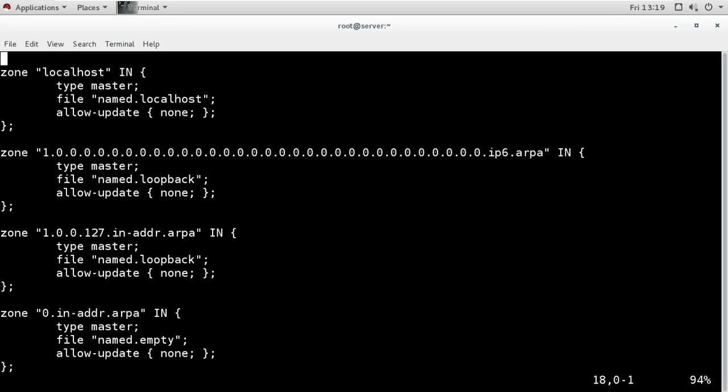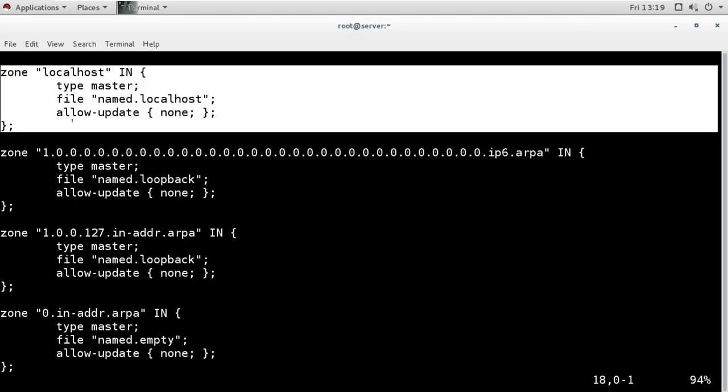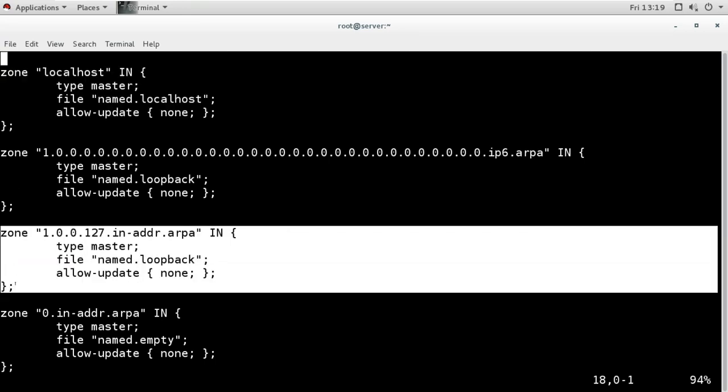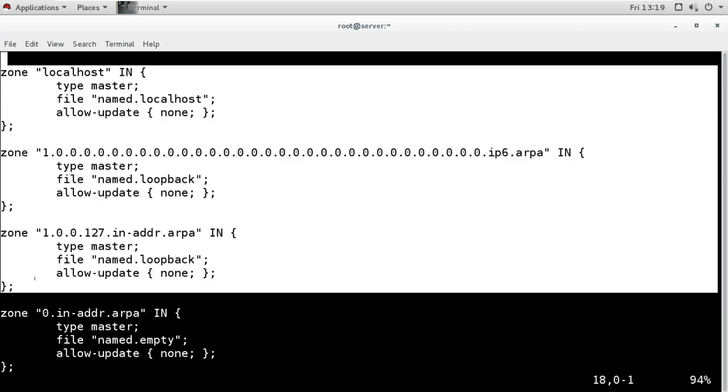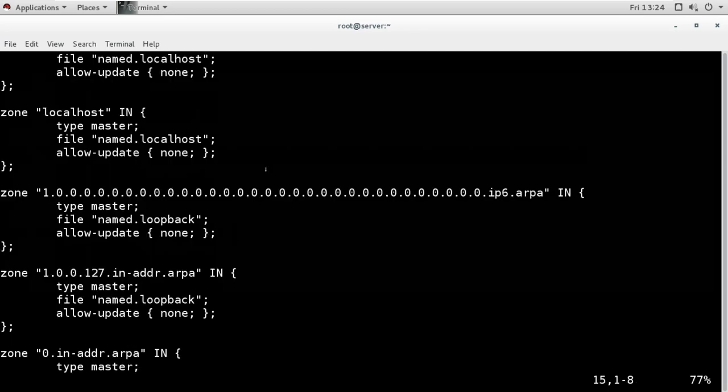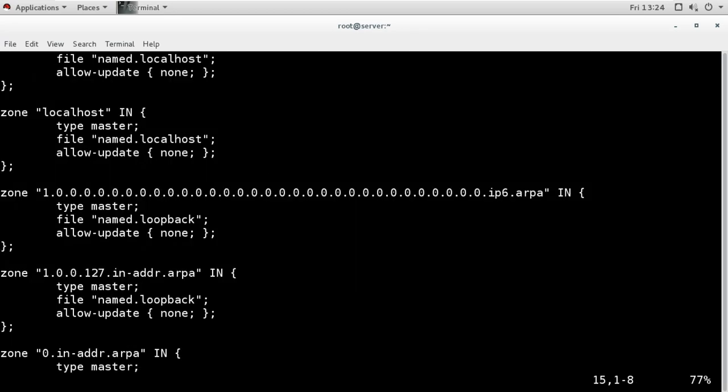Forward zone information we have to add like this, and reverse zone information we have to add like this. So we want to configure it like this for our domain.